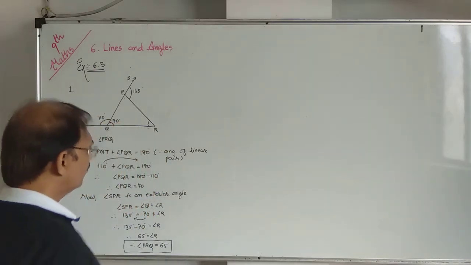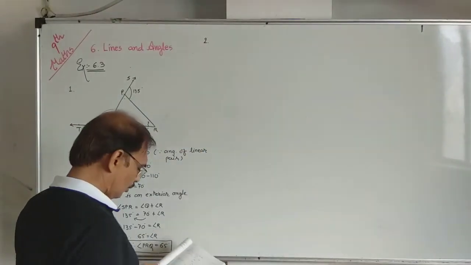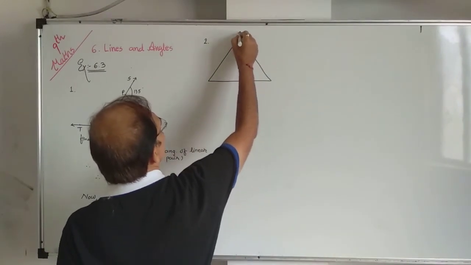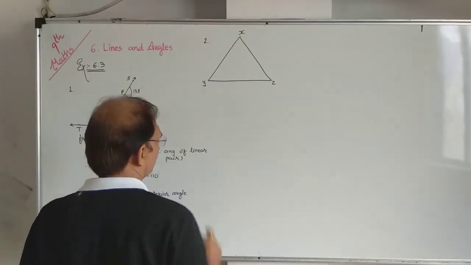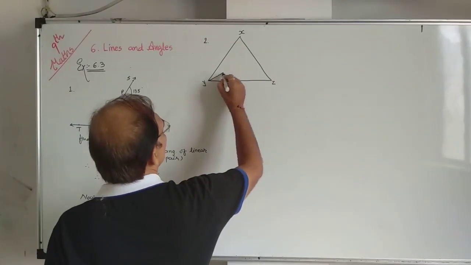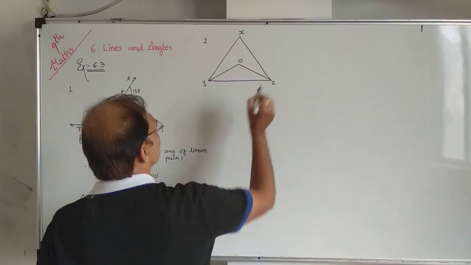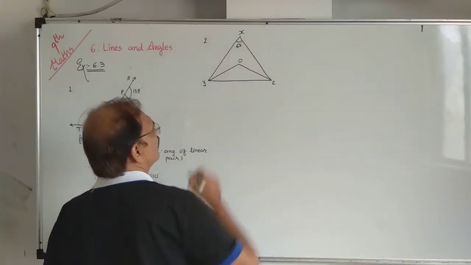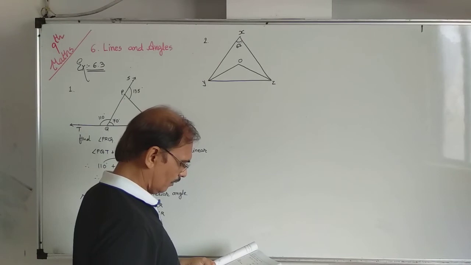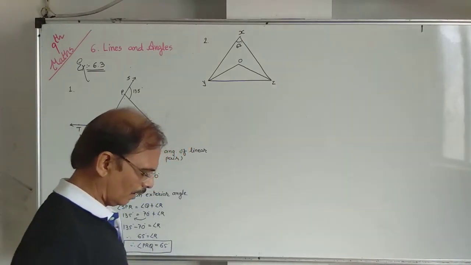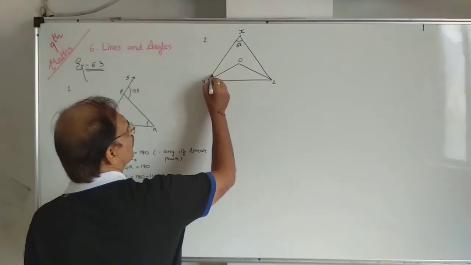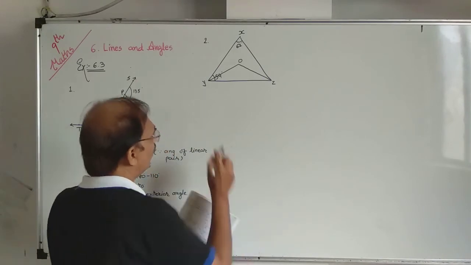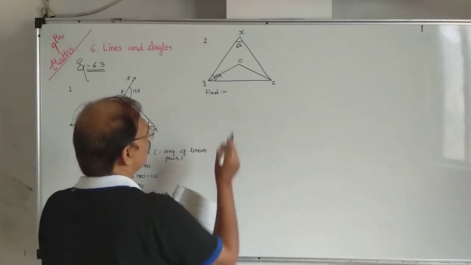Now second number, again a figure is given. 6.40, triangle XYZ. X, Y, Z, and O is given here. Angle X is given 62 degrees. And angle Y is given, Y means what? X, Y, Z, total is given 54 degrees. We want to find what?